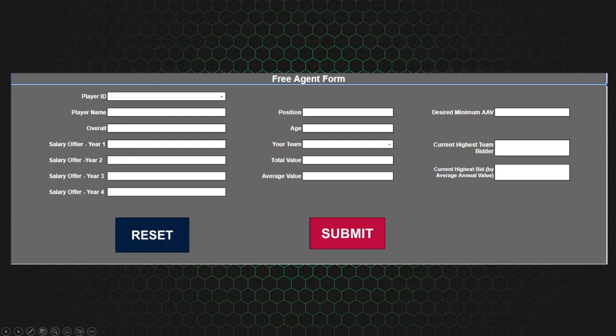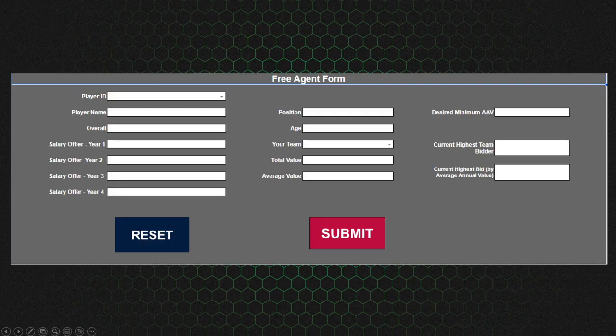You could offer a guy the same amount of money every year, but you can't go down. You can't offer a guy 5 million this year and then 4 million next year. No, you can't do that. It has to either stay the same or it has to go up in value. If it goes up in value, it has to go up by a minimum of, I believe it's 900,000. So you could offer 5 million there, 5,900,000 right there.